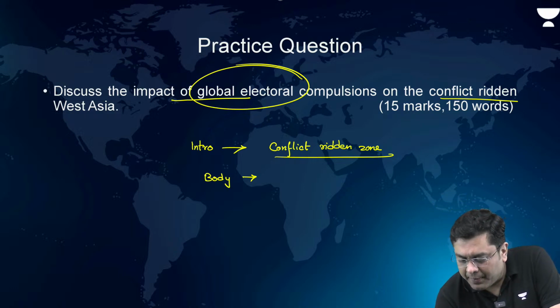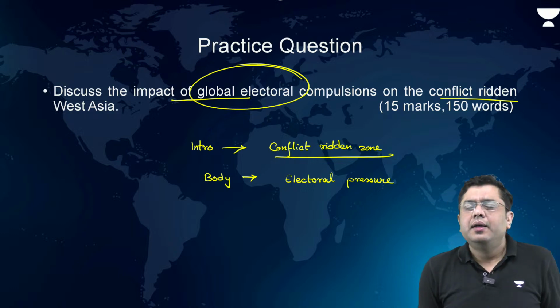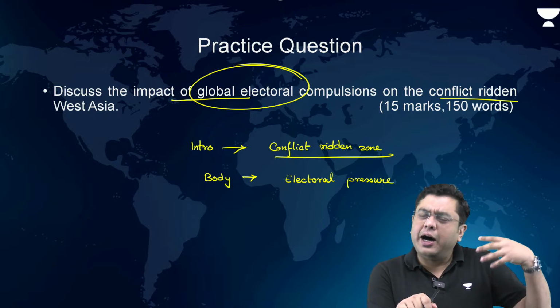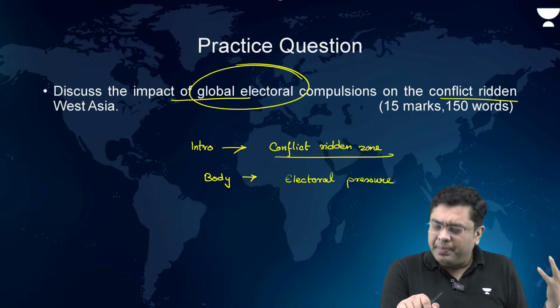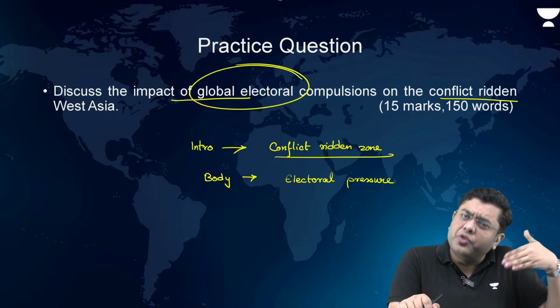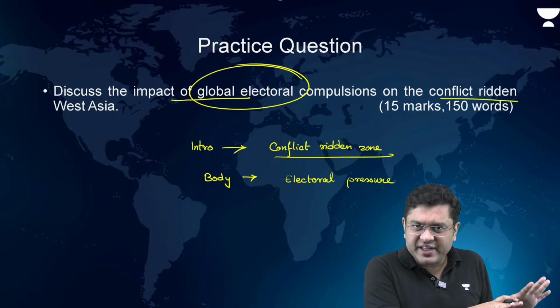So initially about the compulsions, electoral pressure. Then you come into the specifics of it, right? That is the US administration. So here you talk about how you had a Biden administration providing a tacit support, but at the same time trying to ensure that a larger peace level is maintained in West Asia.